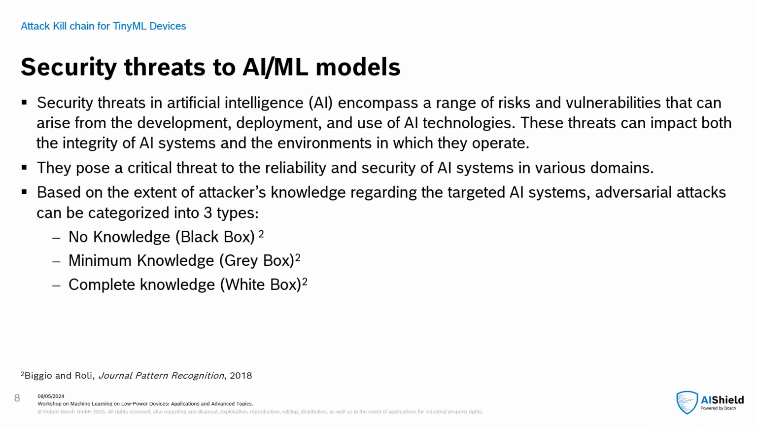In black box or no knowledge, the attacker will have zero knowledge of the internal workings of the system. Minimum knowledge involves exploiting vulnerabilities in AI systems where the attacker has partial knowledge of the internal workings of the system. In white box or complete knowledge, the adversary has complete knowledge of the targeted model, including the weights, parameters, and sometimes the labeled training datasets.